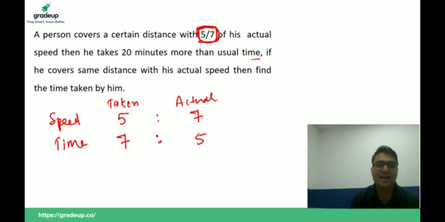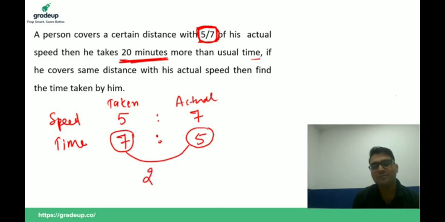It is clear that if your speed is slow, then you will take more time. If your speed is fast, then you will take less time. So it takes 20 minutes more. By actual speed, he is taking 5 units time. By taken speed, he is taking 7 units time. Then he is taking 2 units time more. And in this question, he is taking 20 minutes more. So 1 unit is equal to 10 minutes.